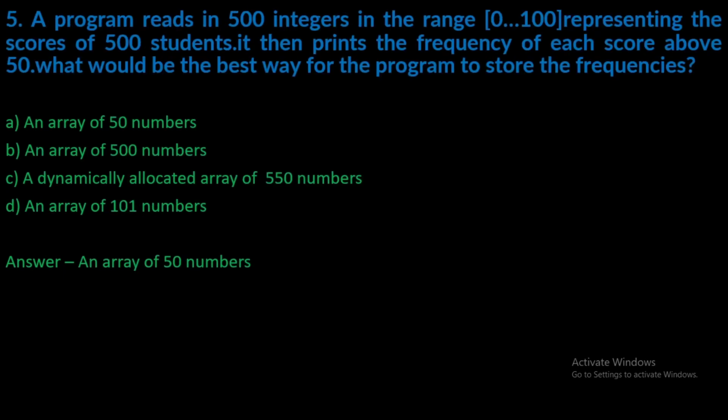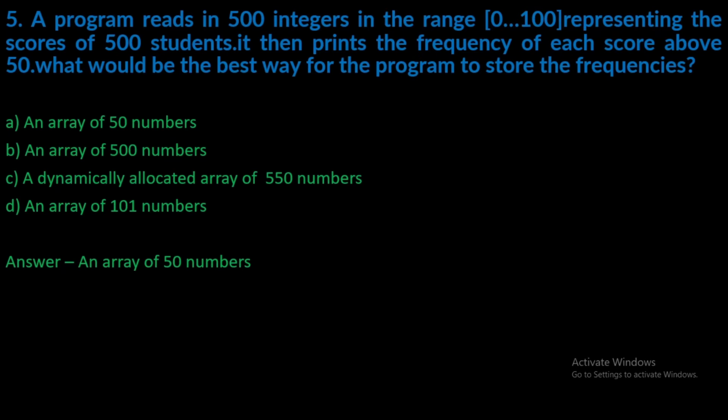Fifth question is a program reads in 5000 integers in range of 0 to 100, representing the score of 5000 students. It then prints the frequency of each score above 50. What would be the best way for the program to store the frequencies? So if we know the size of array, or if we know our requirement, how much size we need, then we normally declare the size of array.